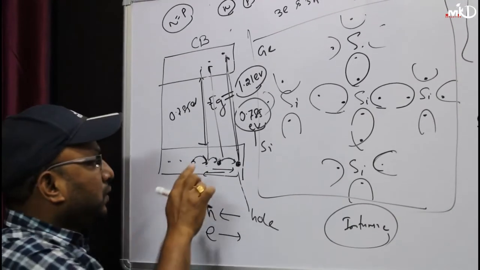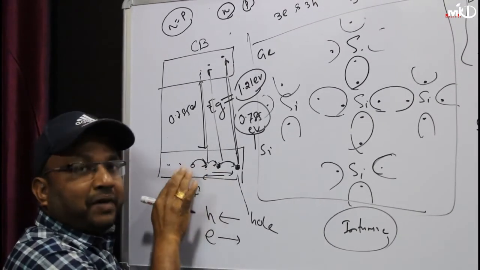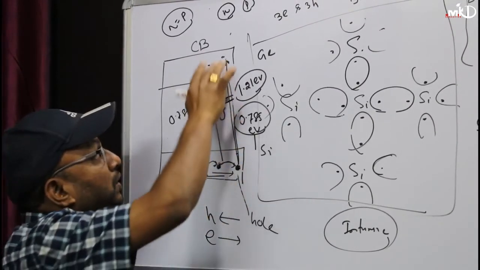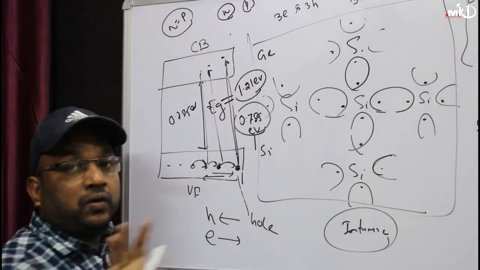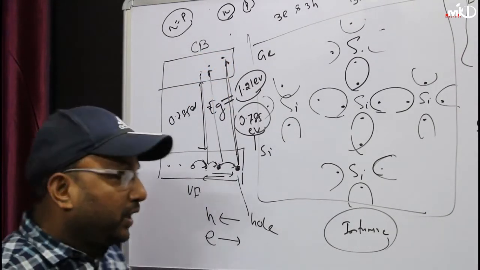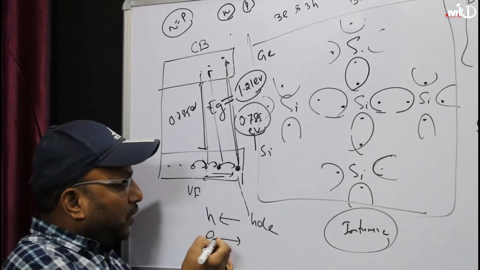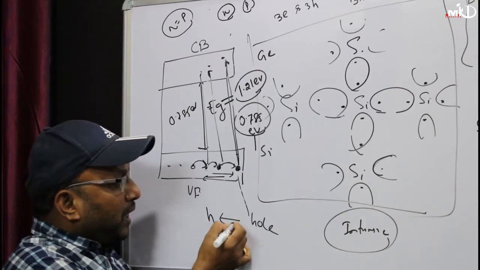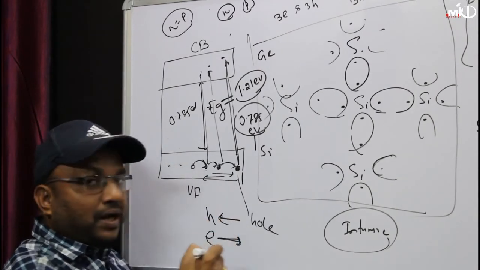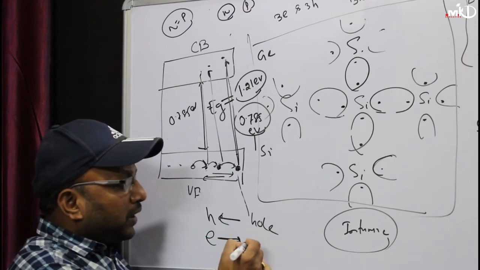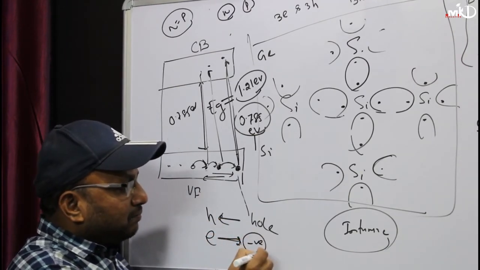Again I am telling, the holes always move in the valence band. You do not have any hole in the conduction band. In the conduction band, you only have electrons. Only in the valence band do you have the concept of holes. Now, see, the electrons move in this direction and holes move in the opposite direction, and as you know the electrons are negative charge.